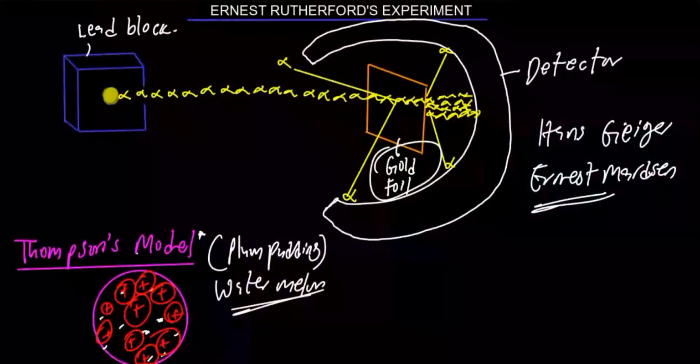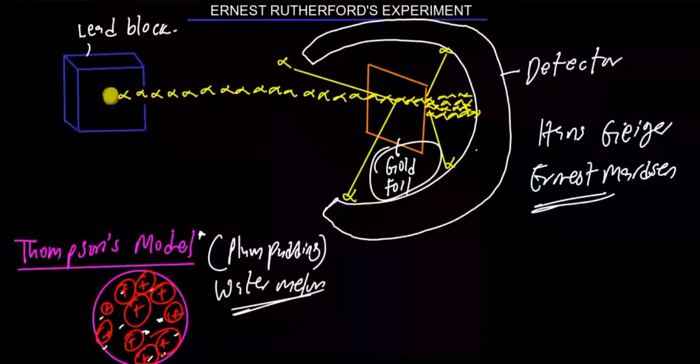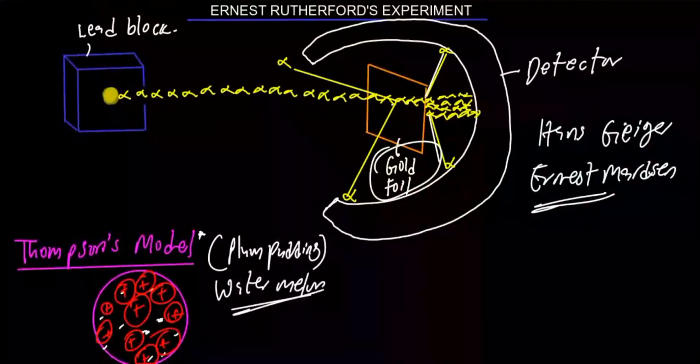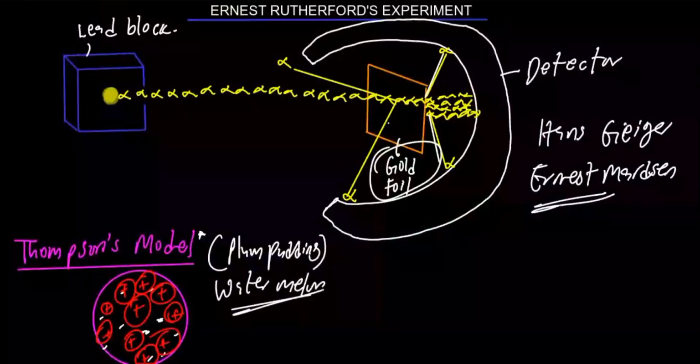According to Thomson's model, if it were true, all alpha particles were to pass through without deflection, or with infinitesimally small deflection. But what happened? Some of them were deflected largely. This one was deflected this way, this one at a very large angle, and some were even deflected backward. But most of them were able to pass, while some had this strong deflection.